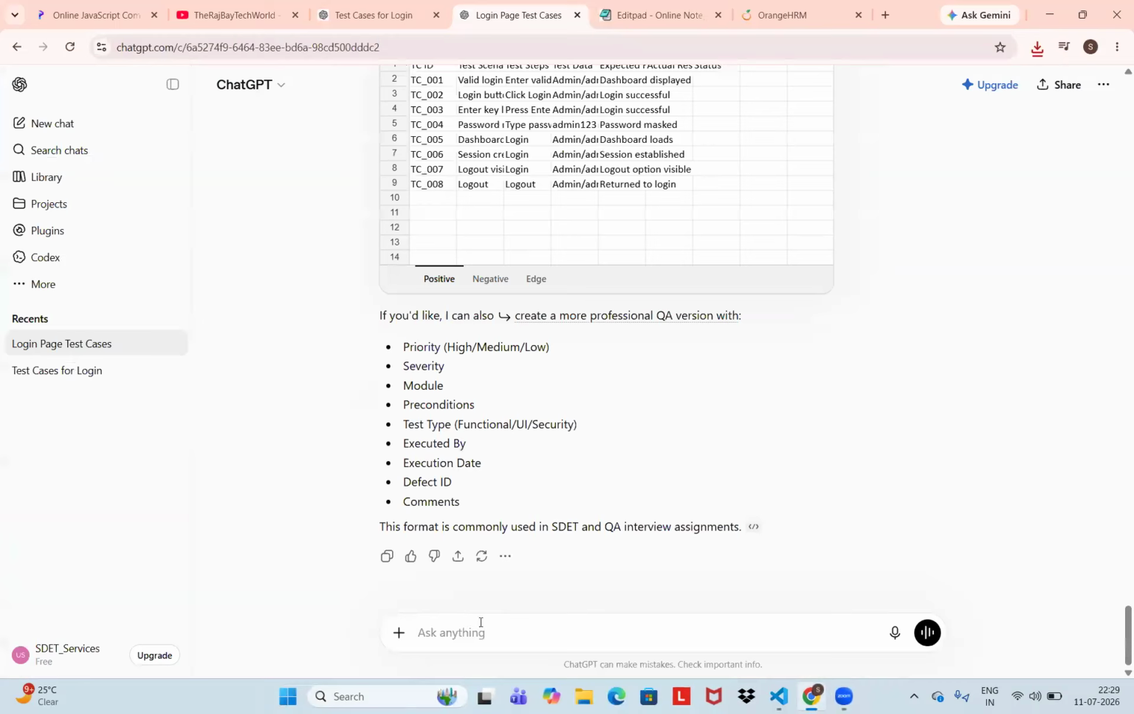Again, just say: test cases, column names, update with background color, give proper spacing, and add border for test cases. Again, download it. Download the Excel file. Okay.